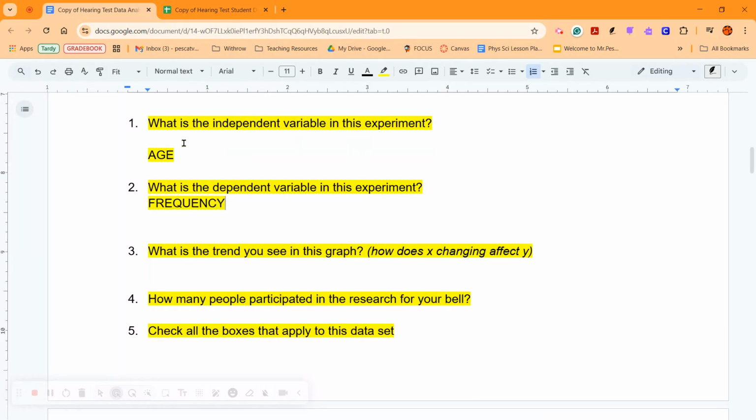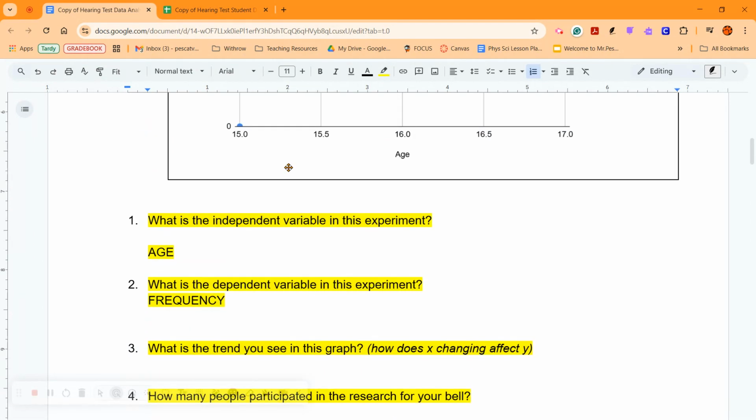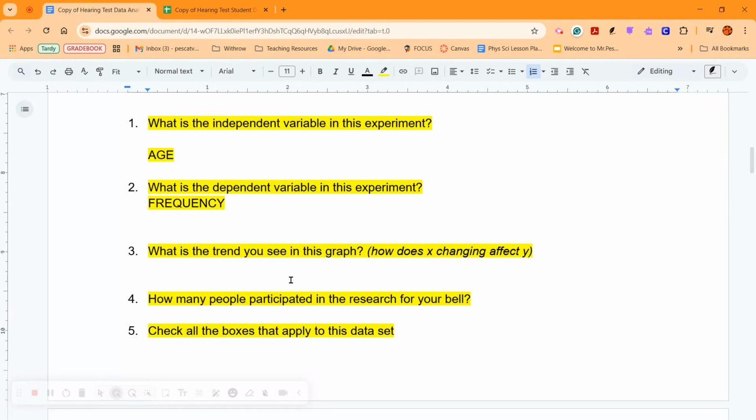So your age is independent of the frequency. The frequency depends on your age. It's a good way to think about it. So what is the trend we see in this graph?